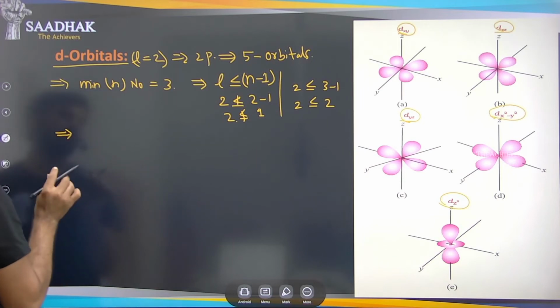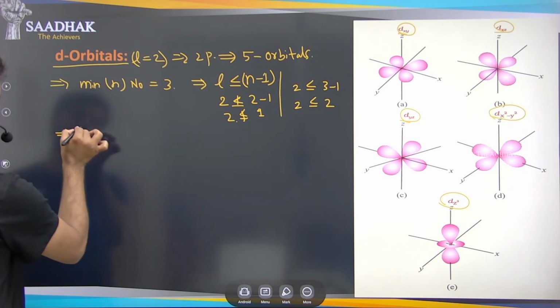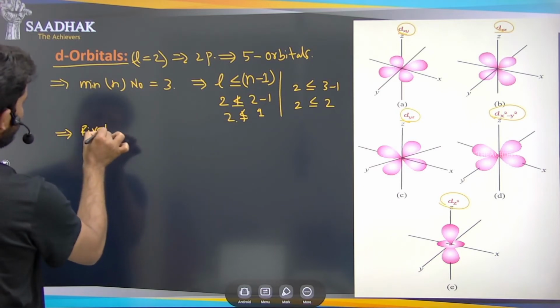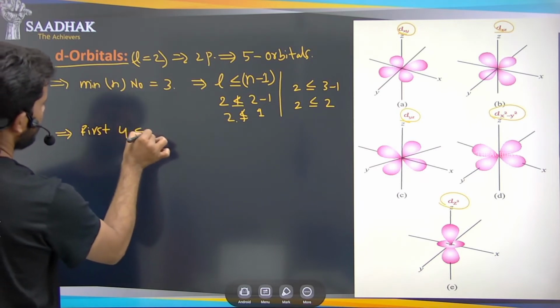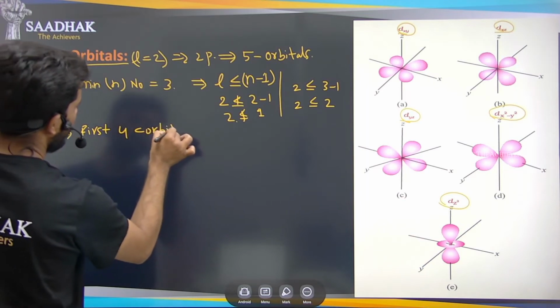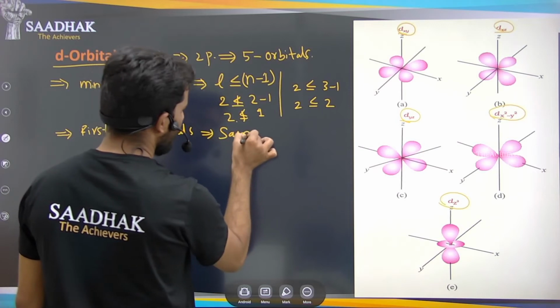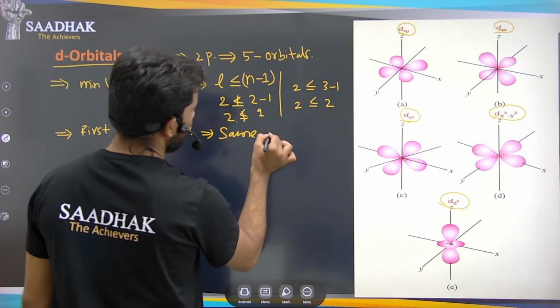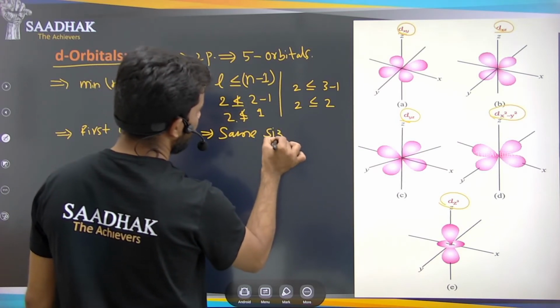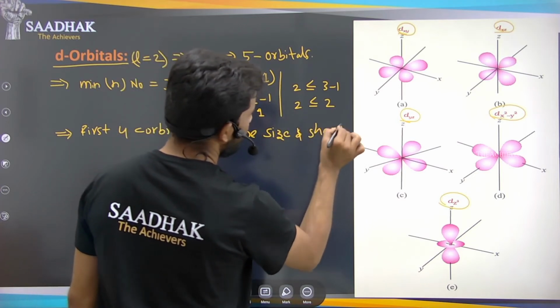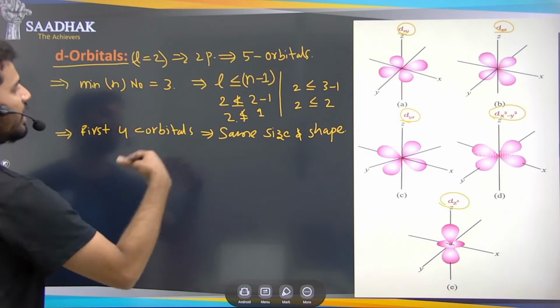Okay, and these d orbitals, the first 4, if you can see the beside picture, the first 4 orbitals have the same size and shape, only the orientation is different.